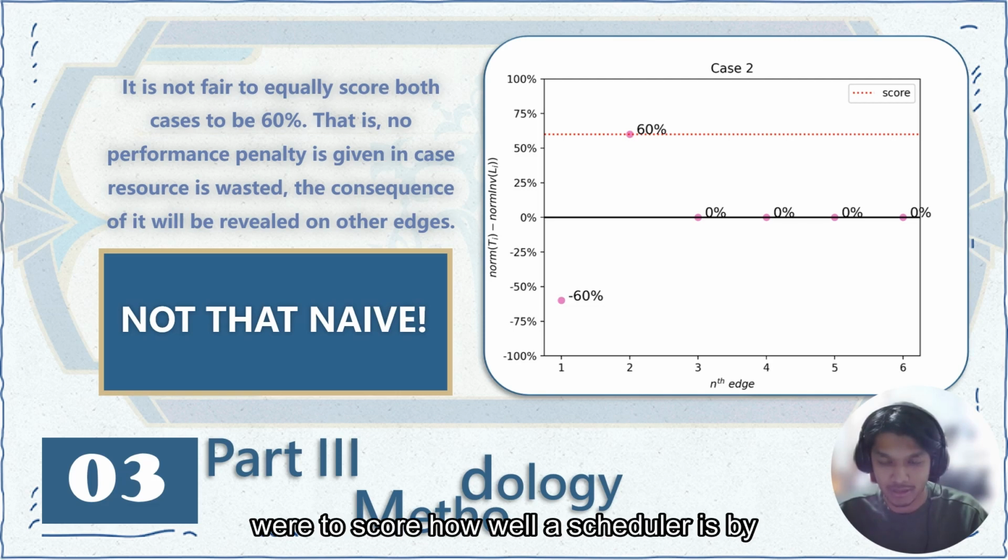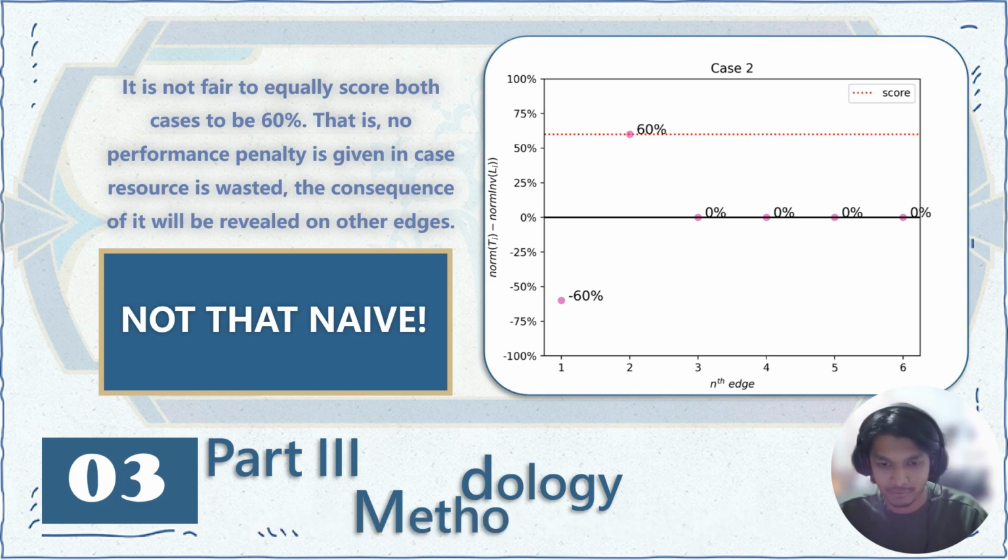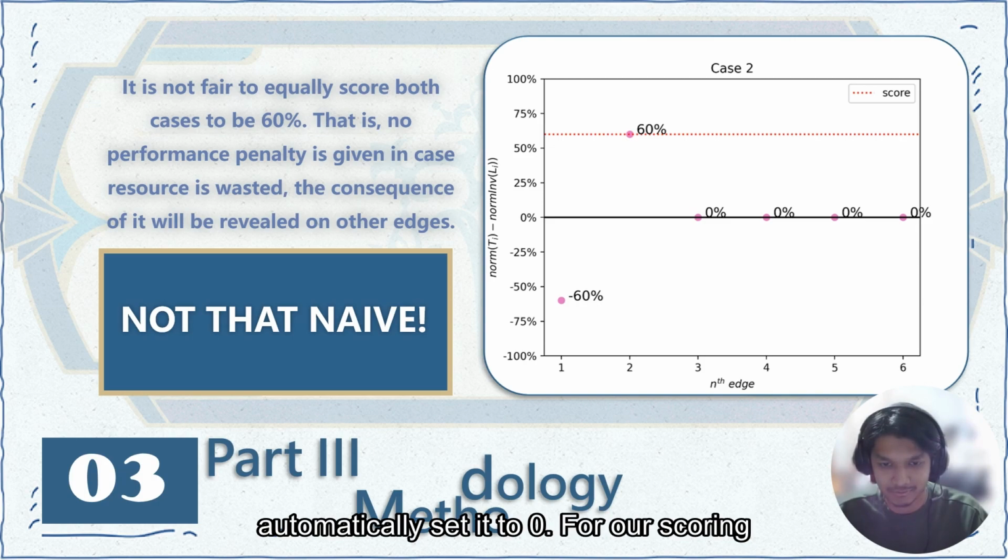If we were to score how well a scheduler is by the latency overweighing the traffic, we would have both cases scoring a 60% score, which is unfair as we can clearly see that the first case would heavily outperform the second case. And therefore, in the case where traffic is very little compared to latency, we would automatically set it to 0.